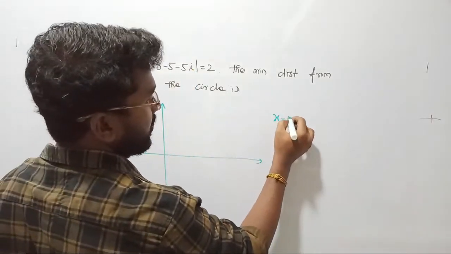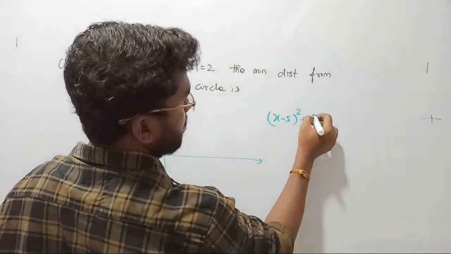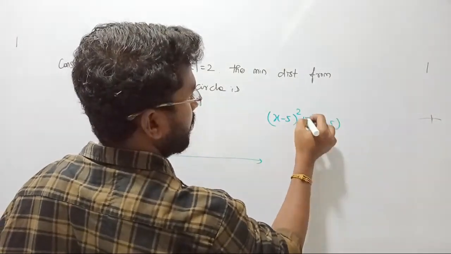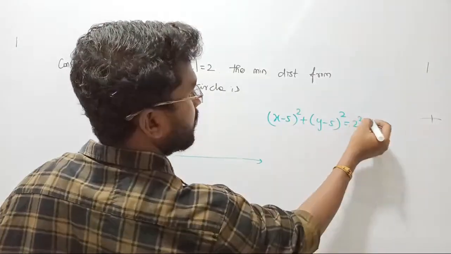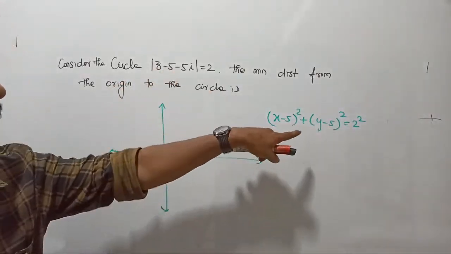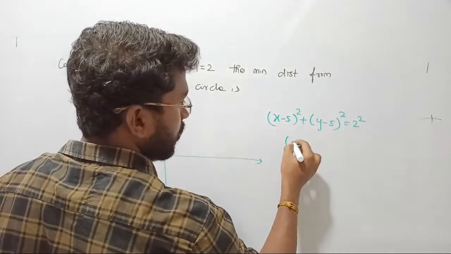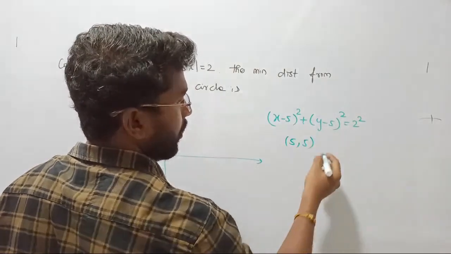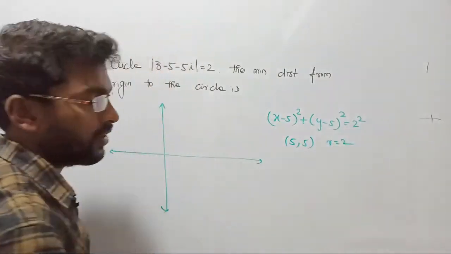It can be written as (x minus 5) whole square plus (y minus 5) whole square equal to 2 square. Is there any mistake? If you put x plus iy for z and break the real and imaginary parts separately, that is what we are going to get. So it is the center point (5, 5). Radius is 2. Correct? Yes.